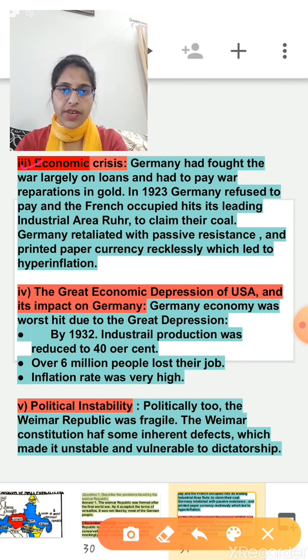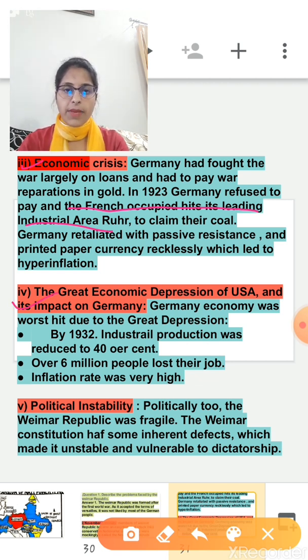Then the French occupied its leading industrial area, Ruhr, basically the most important industrial area of Germany. It was occupied by the French after the Germans refused to pay compensation, to claim their coal. So Germany retaliated with passive resistance and printed paper currency recklessly, which led to hyperinflation.